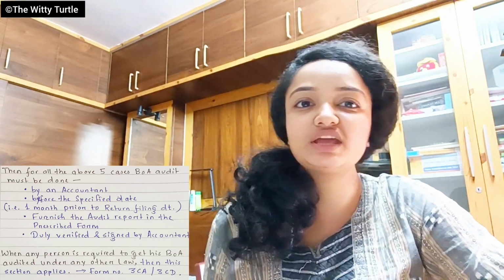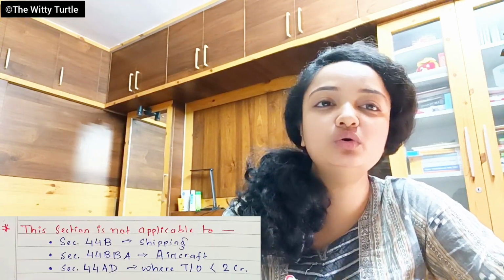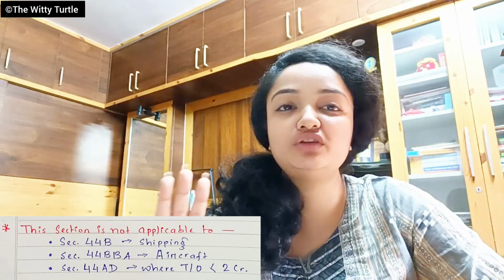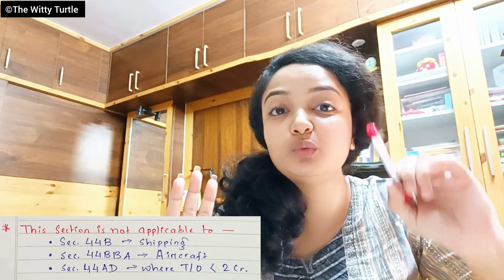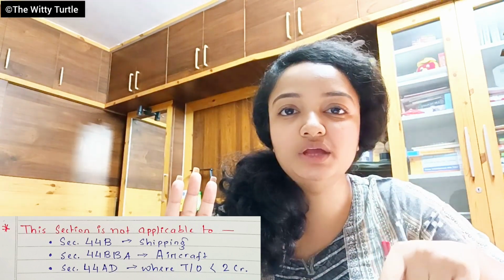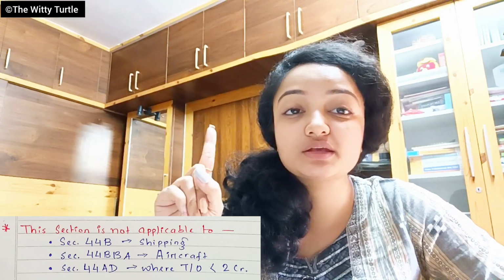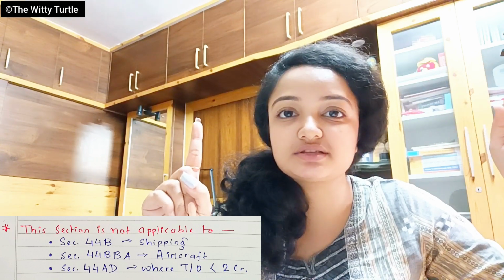Now we have studied in which cases this section is applicable, but now we are going to understand three sections where section 44AB is not applicable, the three sections where your books of accounts are not needed to be audited. The first is section 44B, which speaks about your shipping business.